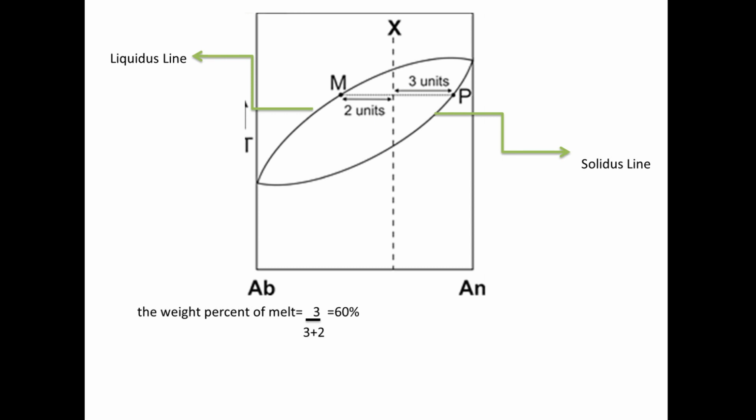Okay. So here, in order to calculate the weight percentage of the melt, we will have the amount of melt divided by the amount of melt and the solid. So here we have melt as 3 units, and in total we will get 5. So the weight percentage of melt will be 60%.